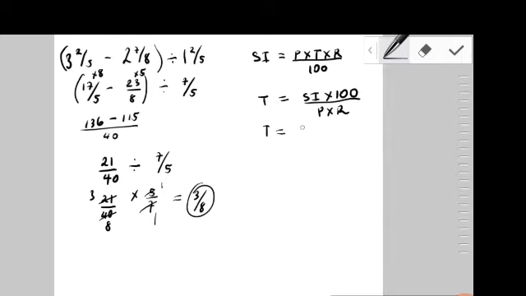Okay, so based on the question before, they said that the interest that was received on the $12,000 was 1620, multiplied by 100, and we're going to divide that by the principal, to which you got the 1620 on, was 12,000, and we're going to multiply that by the rate, which is 4.5%. I'm definitely going to have to grab my calculator here, so just give me a second. Let me grab my calculator.